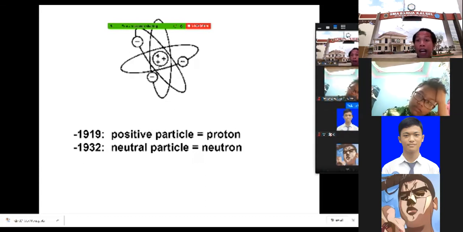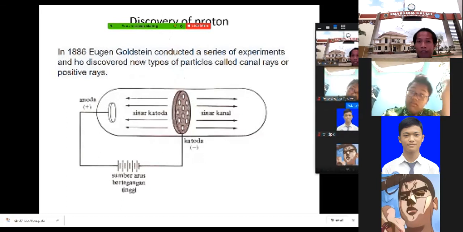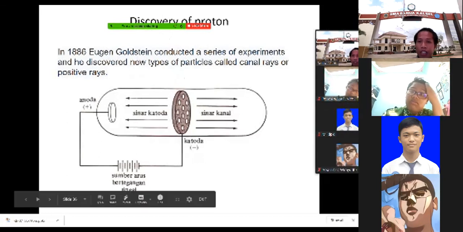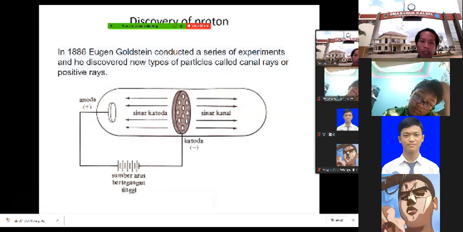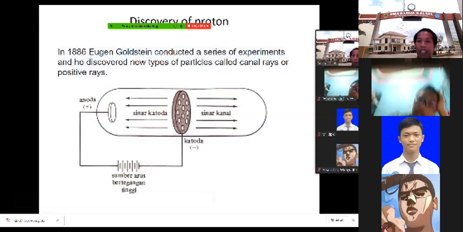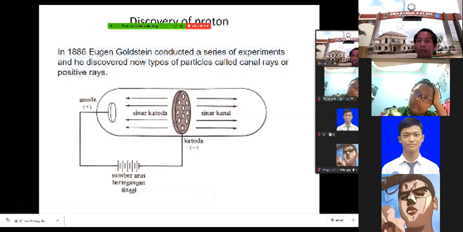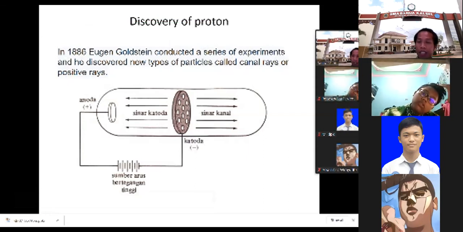Who found the proton? Later on, we will see that the proton was found by the scientist named Eugen Goldstein. Before that, it was a different experiment. Goldstein had already found positively charged rays, which are opposite to the negatively charged rays. Before him, remember J.J. Thomson? J.J. Thomson found the negatively charged rays, called cathode rays, isn't it? Cathode rays came in the experiment before this.